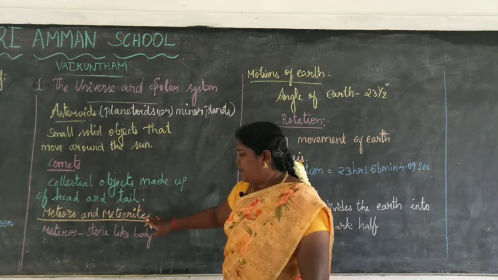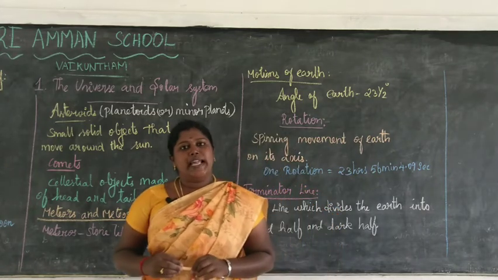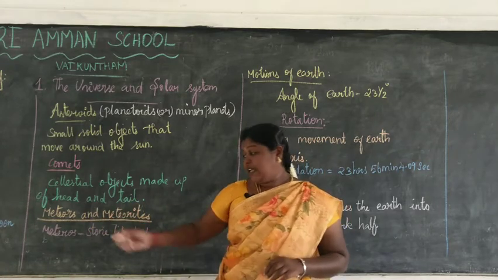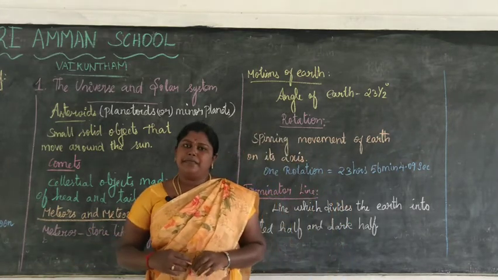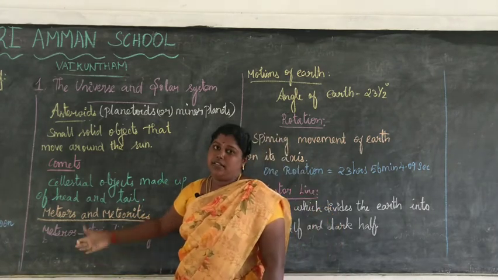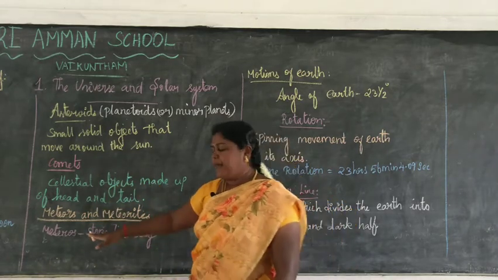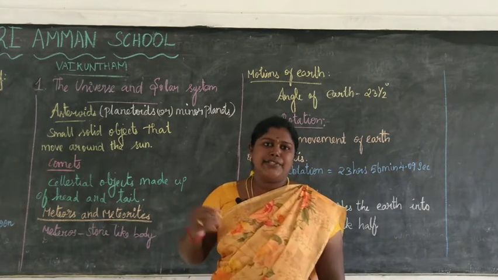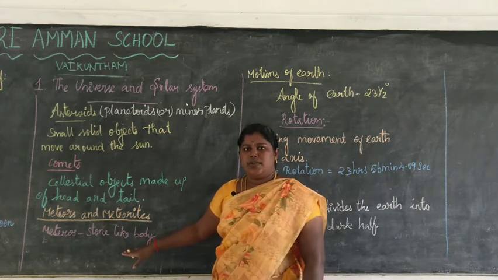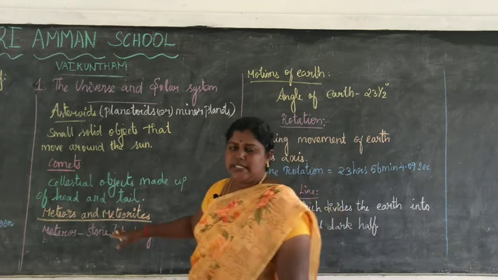Okay, so the meteors are stone-like or metallic bodies. When a meteor enters the atmosphere on its way to the earth's surface, most of them burn. Often these meteors look like streaks of light, so they are also known as shooting stars. The meteors which reach the earth's surface are known as meteorites.